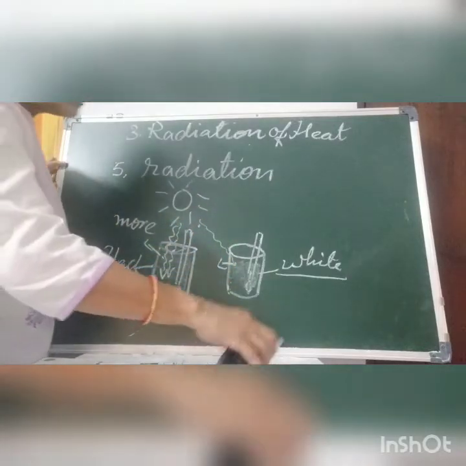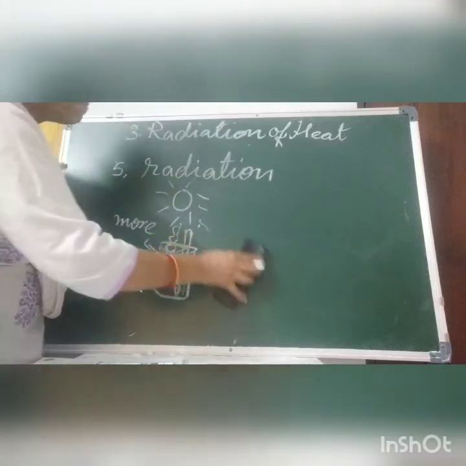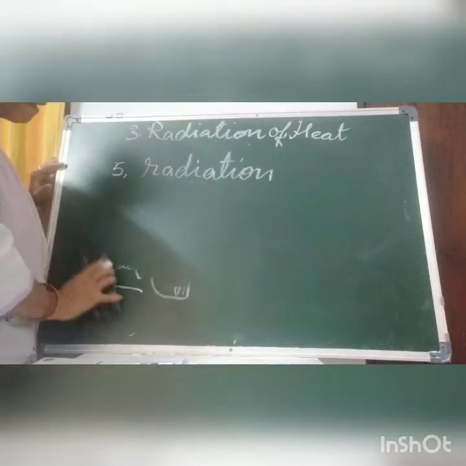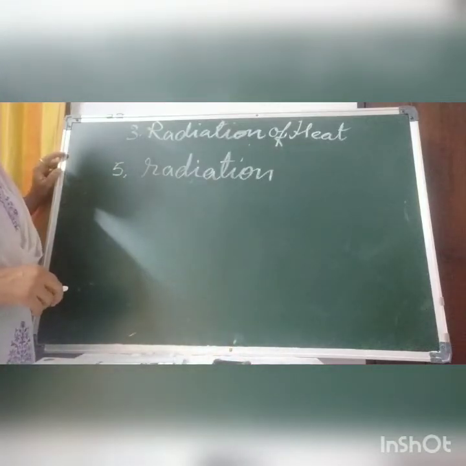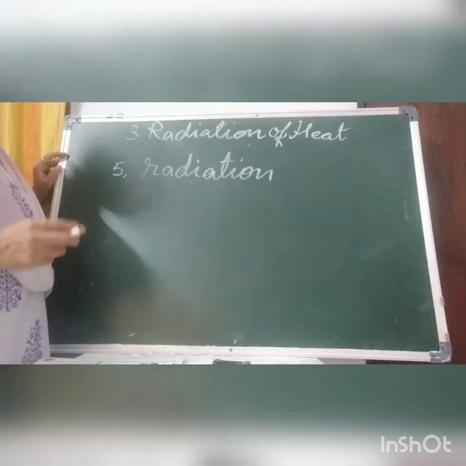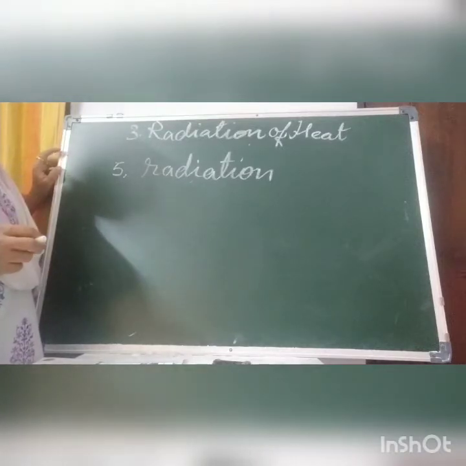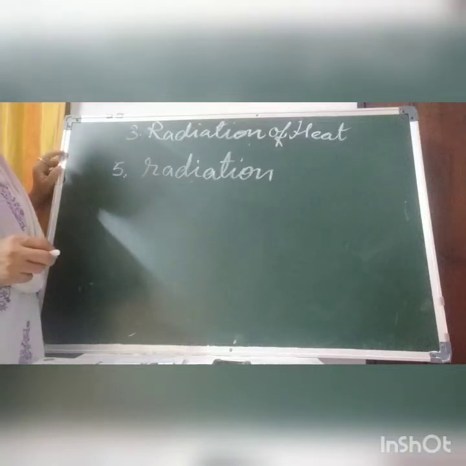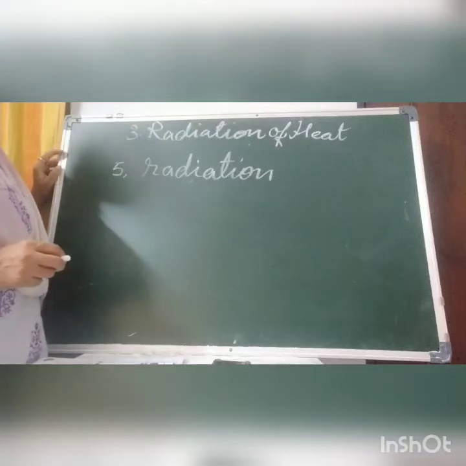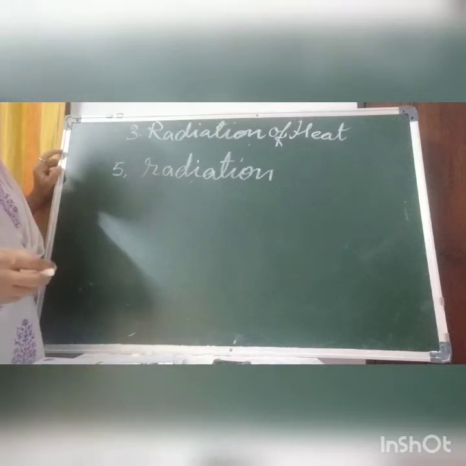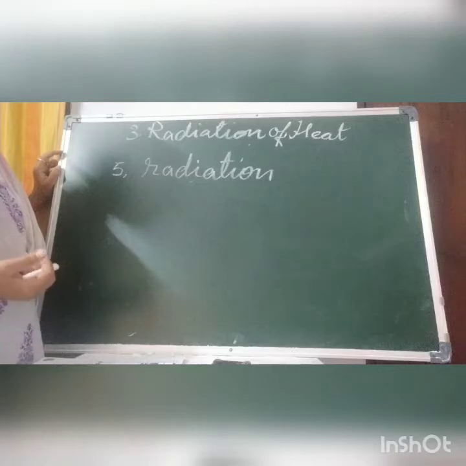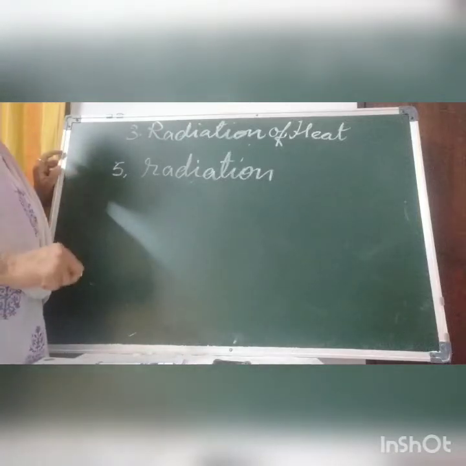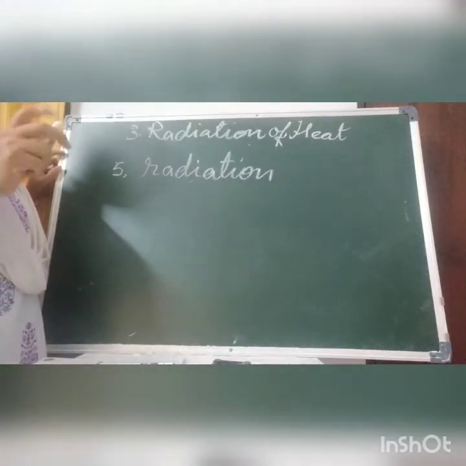In daily life you can see the example: in summers we like to wear light color clothes. Why? Light colors absorb less radiation. That's why in summers we wear light color clothes. And in opposite, in winters we wear dark color clothes so that they absorb more heat energy and we feel warm.